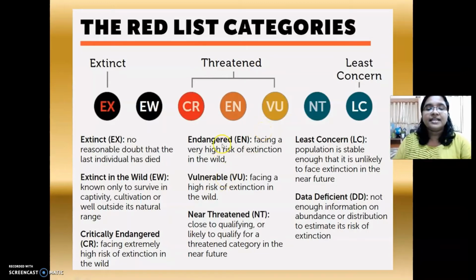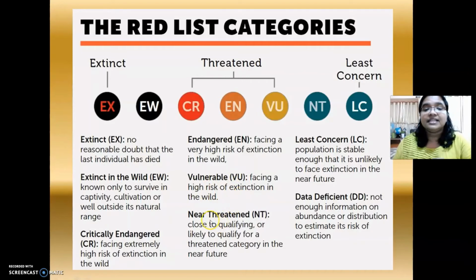Okay. And then the next category, which has less threat than the endangered, is classified as vulnerable, VU. They also can get into the category of extinct or endangered if you don't protect them. So they also have the risk of getting into the extinction category.